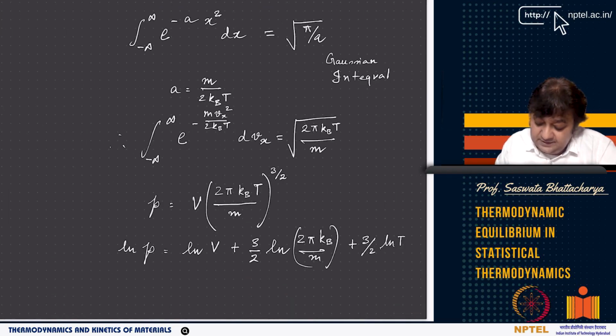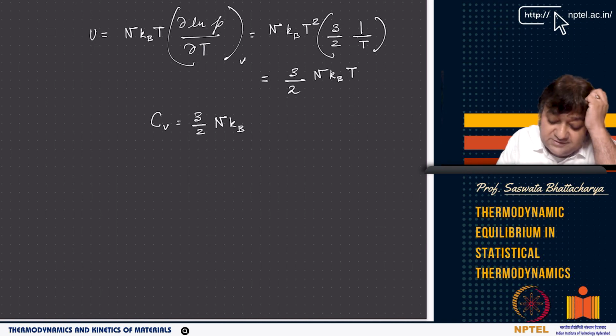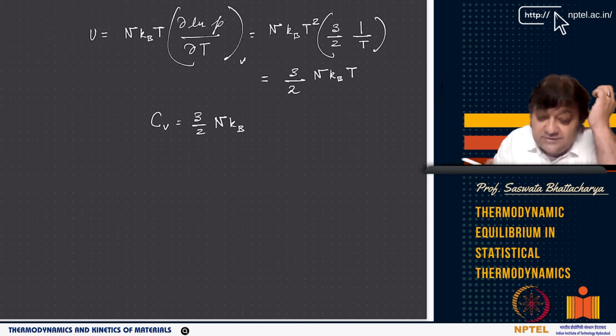Now if I have this expression, I can take logarithm on both sides. I get the logarithm of the partition function equals logarithm of volume plus 3 by 2 ln 2 pi kB by m plus 3 by 2 ln T. So now we can write U, which is N kBT square del ln partition function del T. We have proved this already. So it is N kBT square into 3 by 2 times 1 by T, so it becomes 3 by 2 N kBT, or if N is the Avogadro number, 3 by 2 RT.